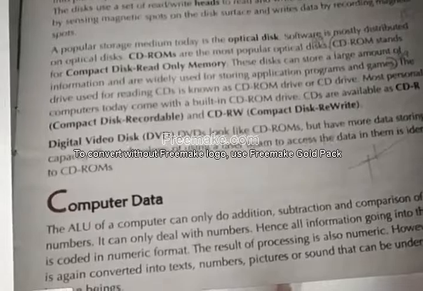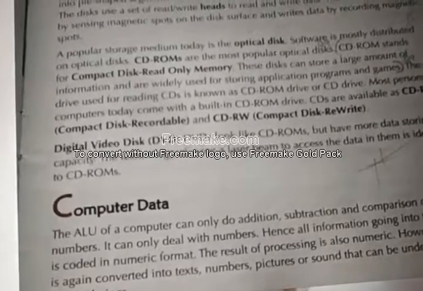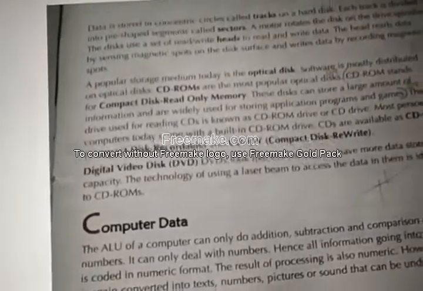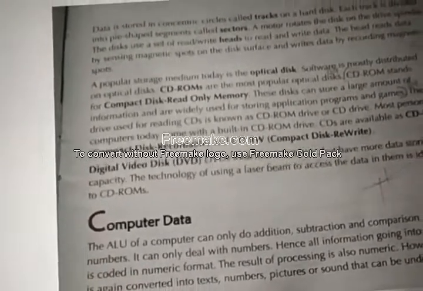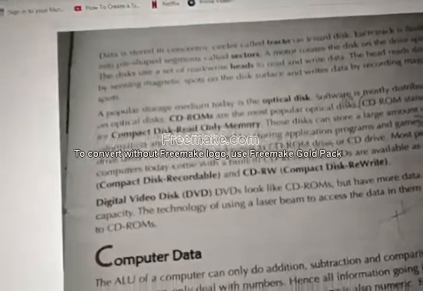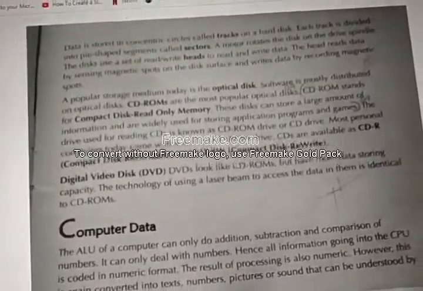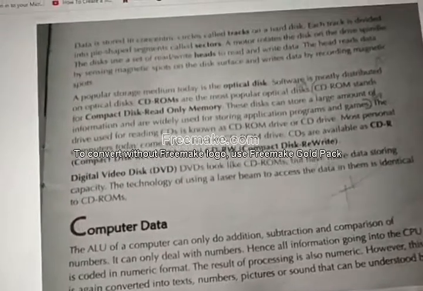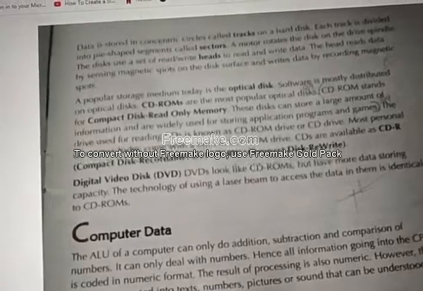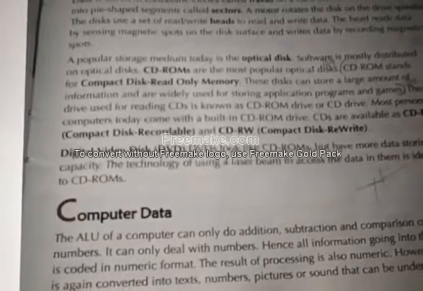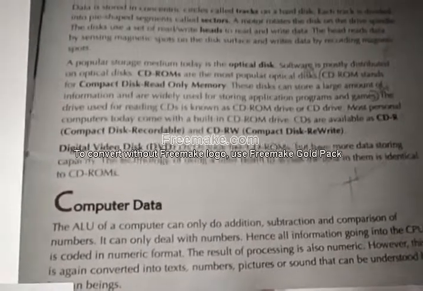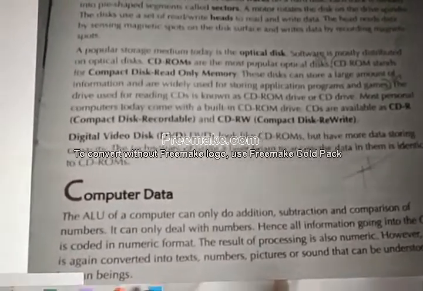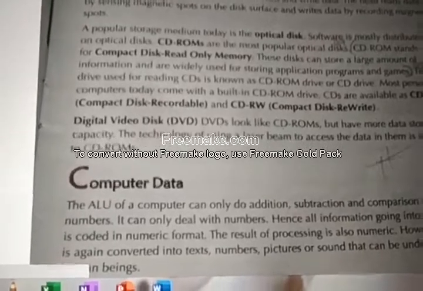So CDs and DVDs are the most popular optical discs. Software like videos, games, everything is stored on optical discs, in CDs and DVDs. These discs store large amounts of information like games, movies, etc. That's what I told. What is stored there? More software, more information, more data, everything the same, is stored in CDs and DVDs.